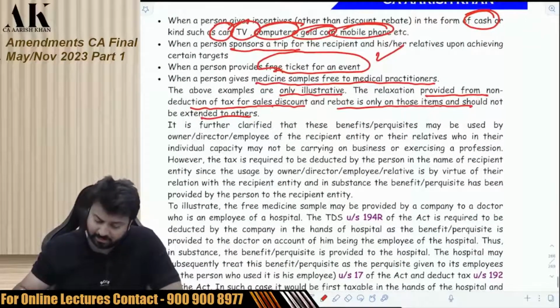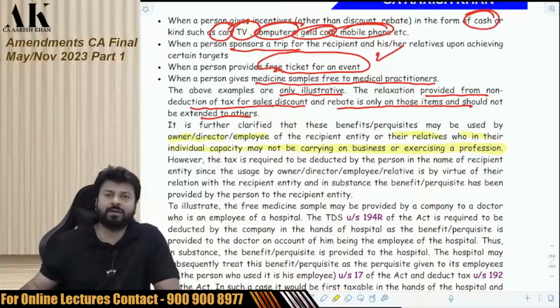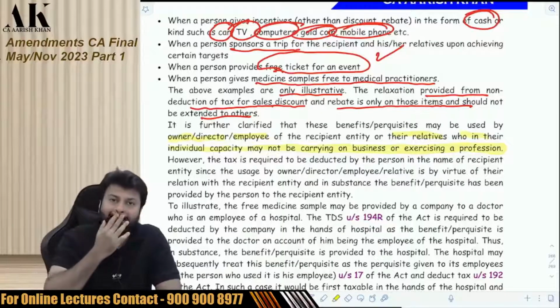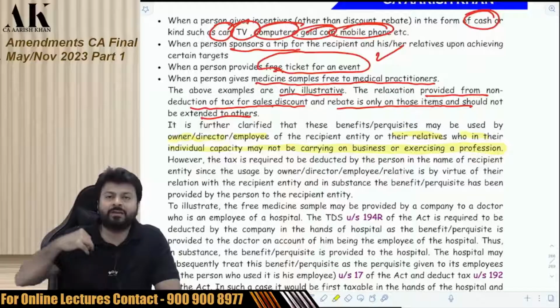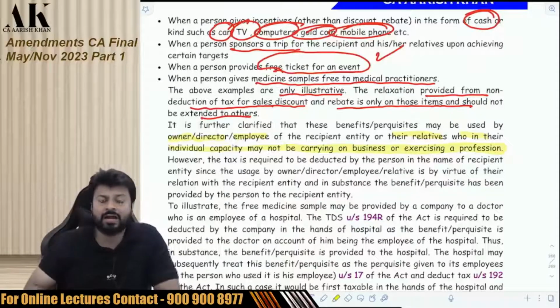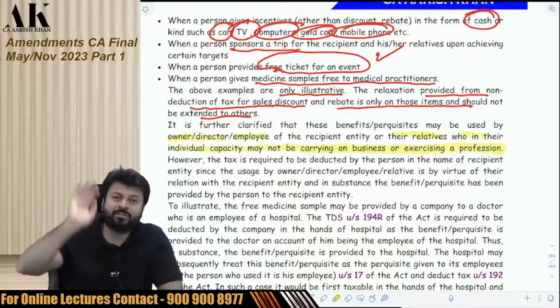Let's talk about further points. It is further clarified that these benefits or perquisites may be used by the owner, director, employee, or their relatives who in their individual capacity may not be carrying on business or profession. For example, I am giving a benefit to Mukesh Ambani. Actually, I am giving benefit to Reliance Industry, but Reliance Industry cannot take that benefit. That is an artificial person. So the benefit of foreign tour is taken by Mukesh Ambani.